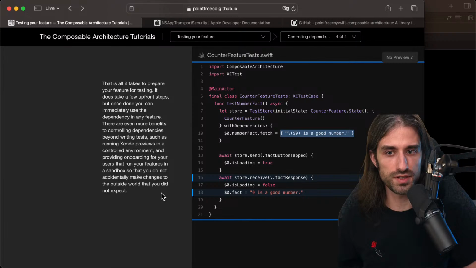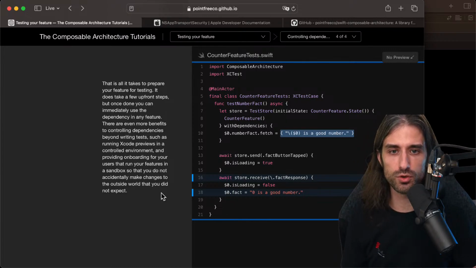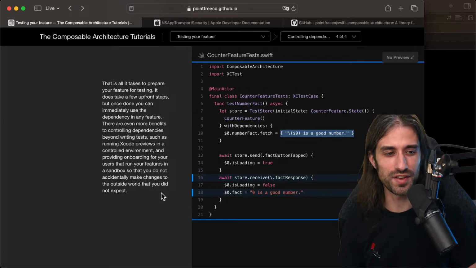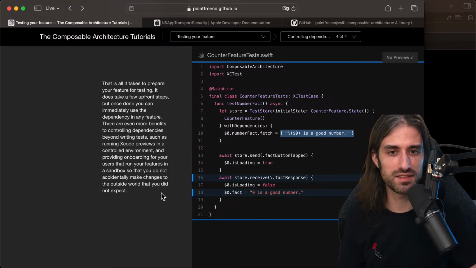and providing onboarding for your users that run your features in a sandbox so that you do not accidentally make changes to the outside world that you did not expect. And when you see it, you understand why they chose to put the dependencies part outside of TCA, because even if you don't use TCA, you probably should still use a form of dependency injection.